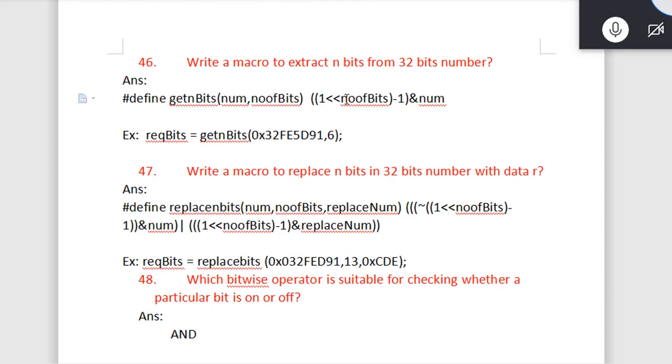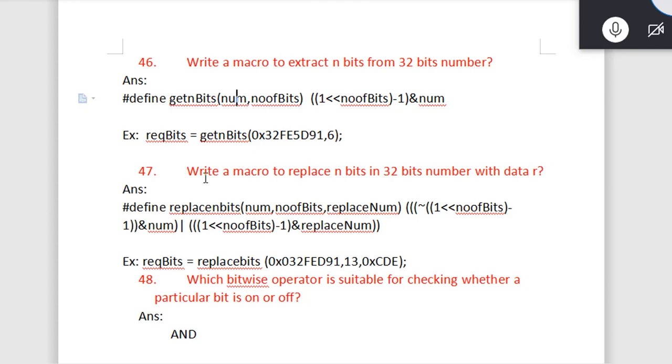So what I did, I created a mask first: one left shift by number of bits minus 1. This will give us a mask, and that mask we are ANDing with the number. So wherever we are using get n bits like this, we have to pass the number and how many bits we want. The number will be replaced here and the number of bits will be replaced here. So it will create a mask and give us the data.